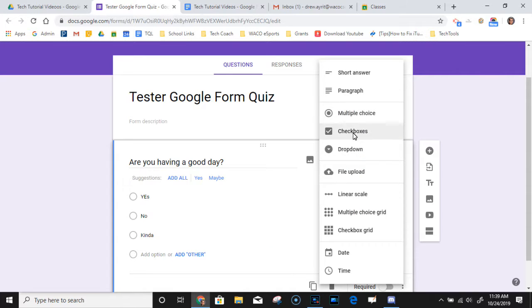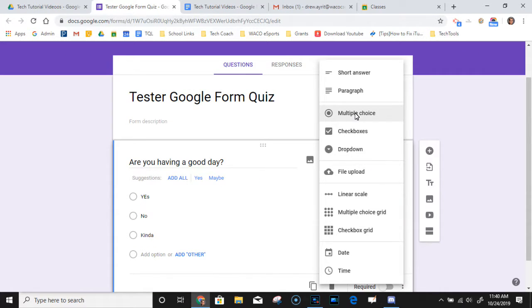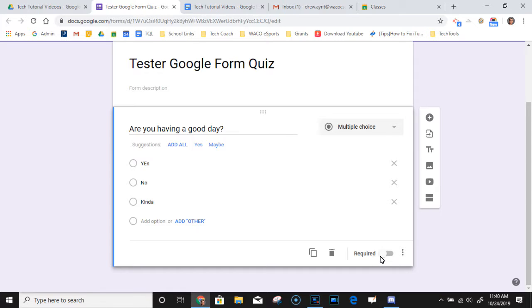However, you can click the question drop down menu here, and you can pick from all sorts of different question types at this point in time. So you can do drop down menus, check boxes, paragraph, short answer, file upload, that's a new one, linear scale, multiple choice grid, checkbox grid, I don't even know what those look like, date, time, etc. So you can change all those questions. Once you've made your question, you can check that it's required or you can just leave it be. I'll go ahead and say it's required since we're going to make this one a quiz.